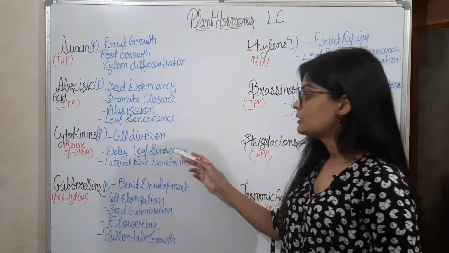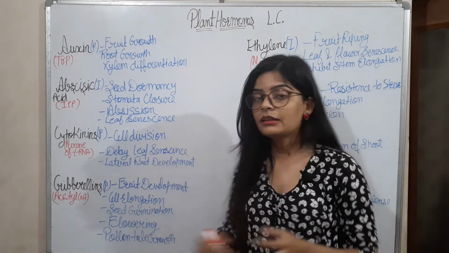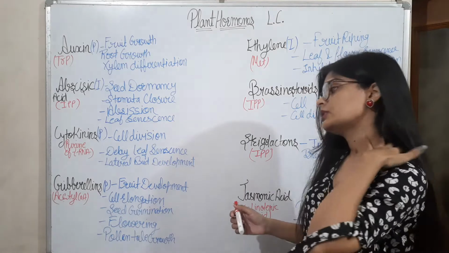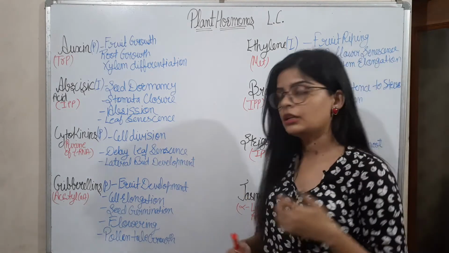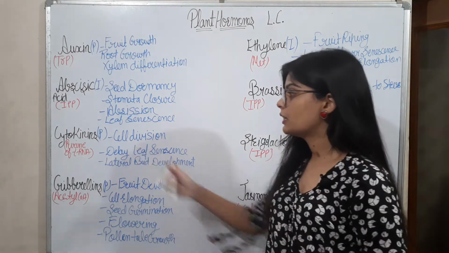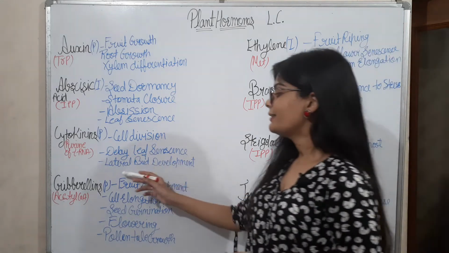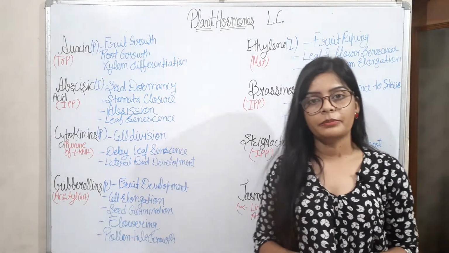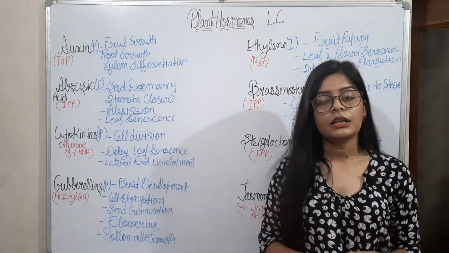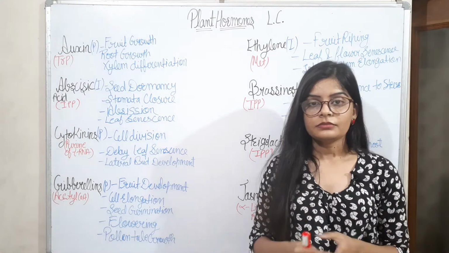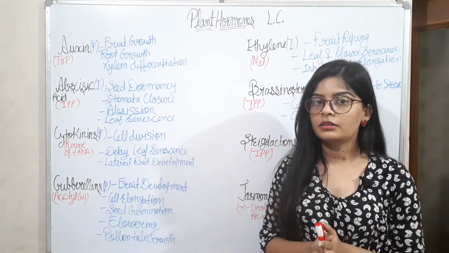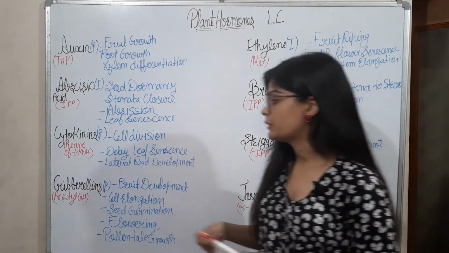So this is the leaf senescence, but it is delaying the leaf senescence. The leaf senescence phase will come some time later when the cytokinin is working. Then lateral buds' development. Lateral means sideways. So sideways buds are developed by the cytokinin.